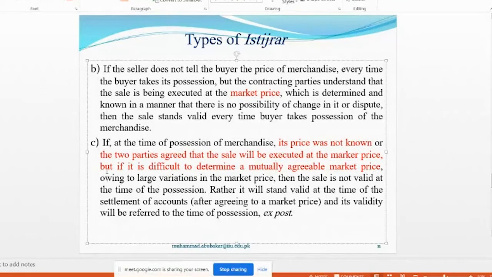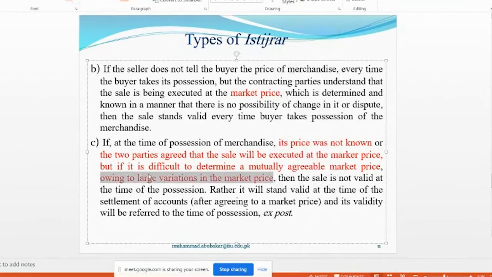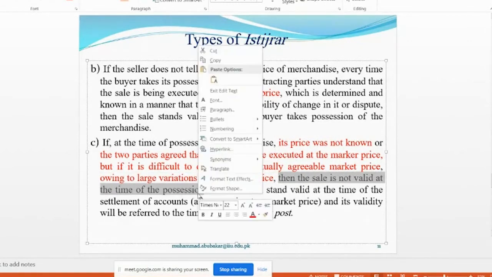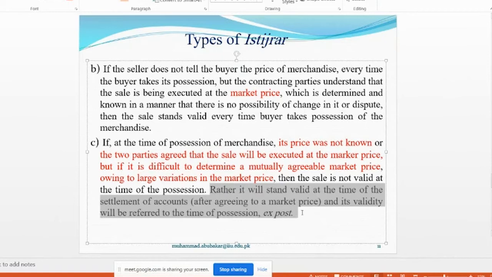So in both these situations, owing to large variations in the market price, because the market price was unknown, the sale is not valid at the time of possession. Rather, it will stand valid at the time of settlement of account, after agreeing to a market price, and its validity will be referred back to the time of the possession, as it's known, ex post, ab initio.